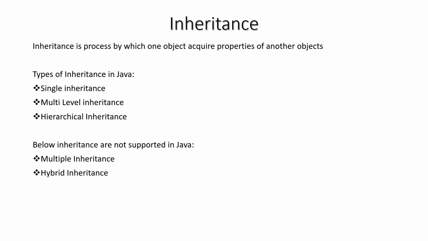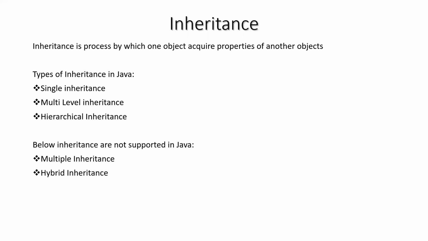In this video, I am going to discuss what inheritance is. Inheritance is a process by which one object acquires the properties of another class. Suppose we have two classes, we can use the inheritance concept to reuse one class object in another object, from one class to another class. This process is known as inheritance.